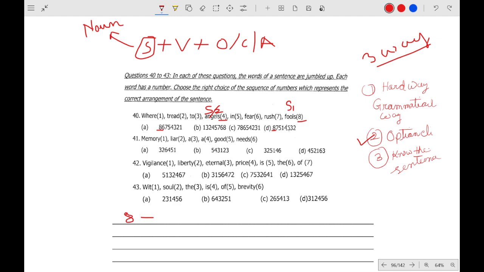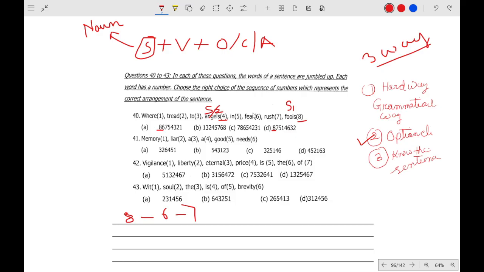So 8, fools fear, this is possible, or fools rush. Fools fear what? Let us consider fools fear rush, 8, 6 and 7. Does it make any sense? No, it does not make any sense.